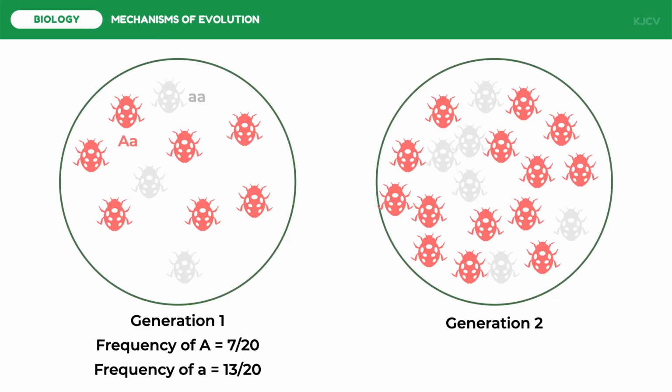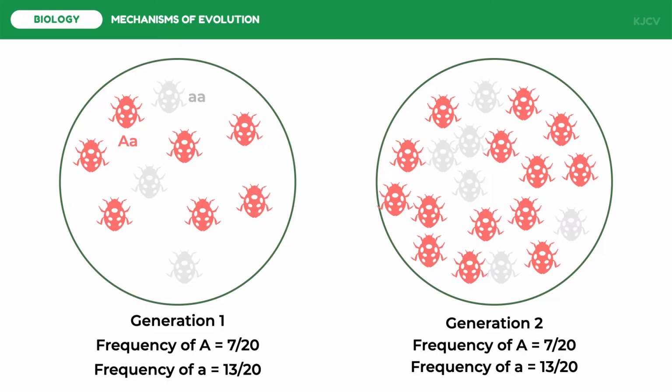We should again look at the allele frequencies to look for genetic variations. For the second generation, the frequency of the dominant allele is still 7/20, while the frequency of the recessive allele is 13/20. This means that even if the population increased in number from one generation to another, it did not evolve as a species since their allele frequencies did not change.